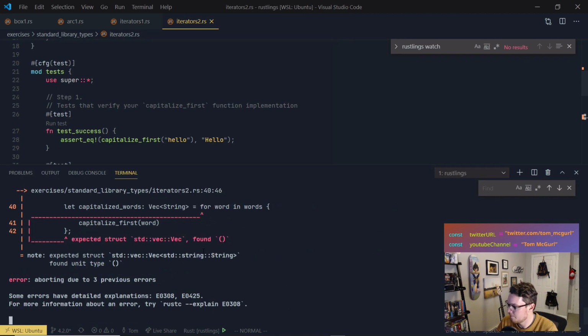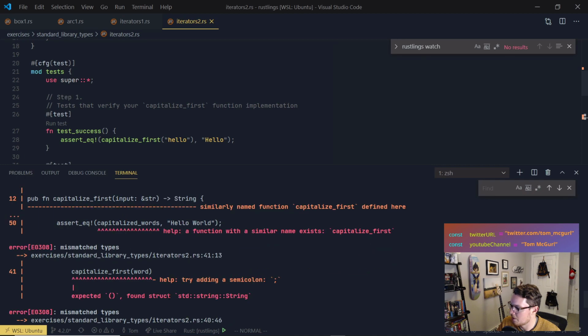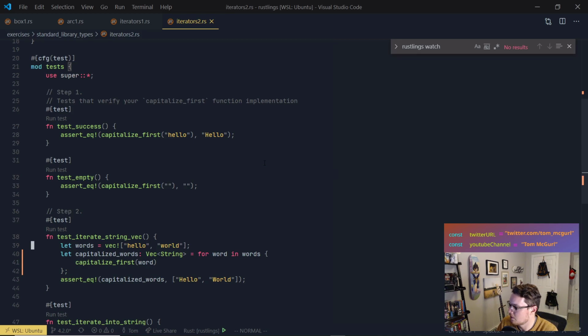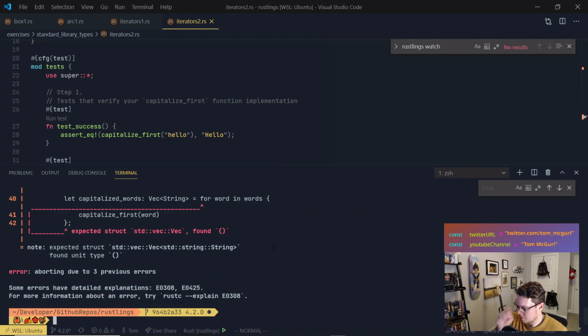Let's run it. Capitalize words, capitalize first. Oh, try adding a semicolon, right? So let's do this. Well, capitalize first returns a string. So actually what we want to do is see what this does here.